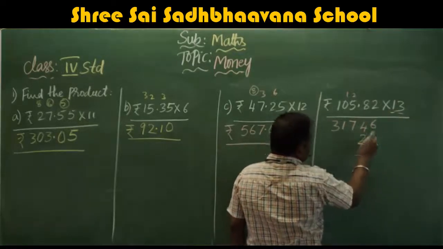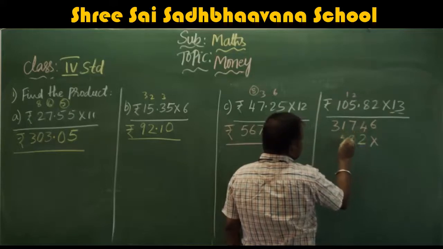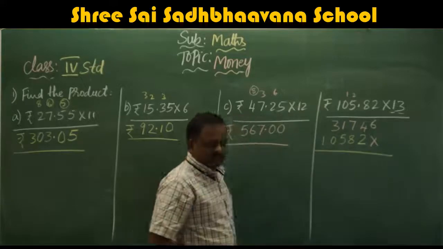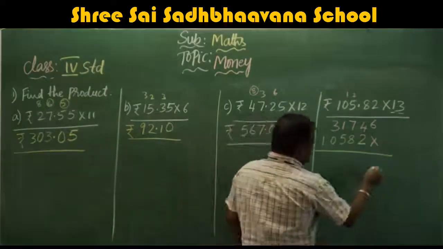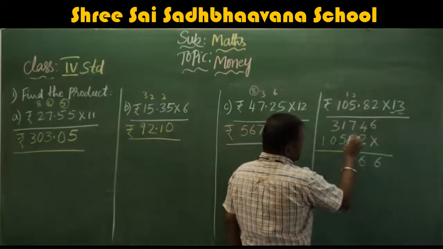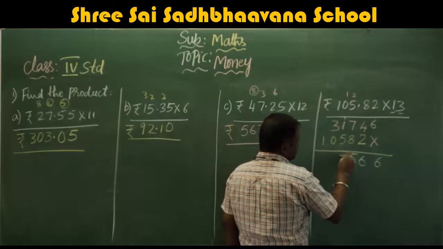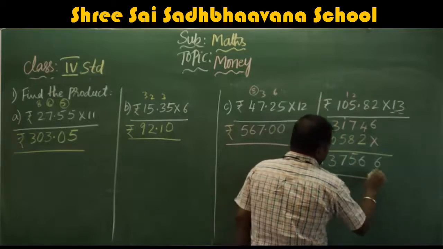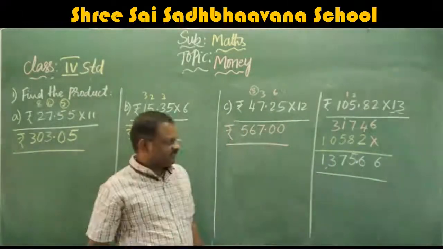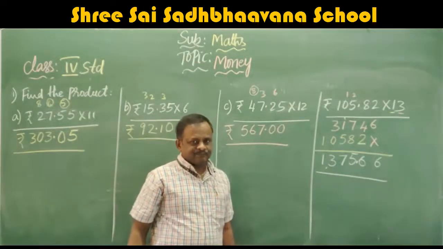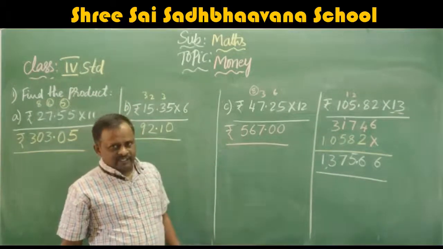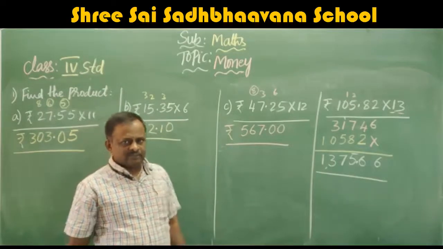Next come to multiply by 1. 1 2 is 2, 1 8 is 8, 1 5 is 5, 1 0 is 0, 1 1 is 1. Now what we have to do is add. 6, 4 plus 2 is 6, 7 plus 8 is 15, carry 1, 5, 6, 7, 3, 1. Point for 2 decimals, that is 1375.66. So this is the answer. I hope you understand this multiplication. We'll do another 2 problems.